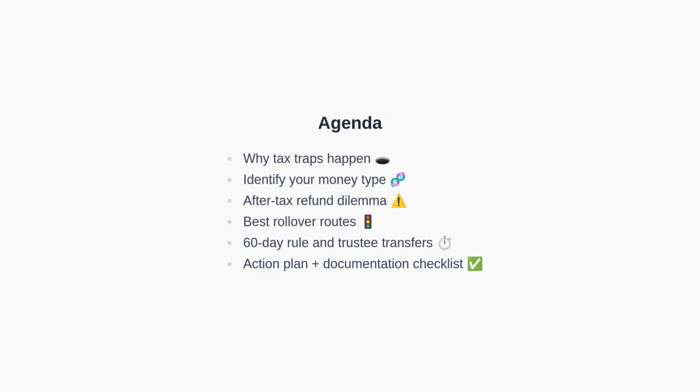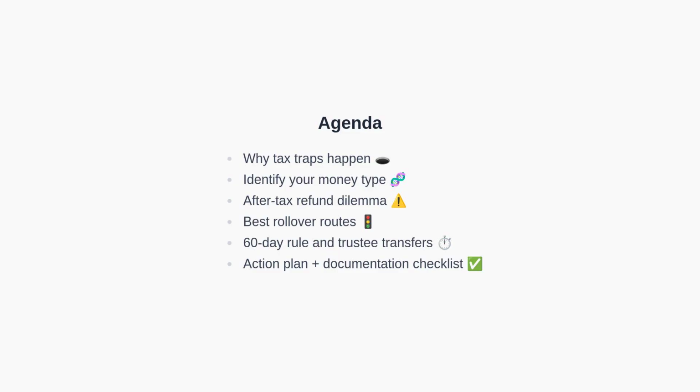Here is today's agenda. First, why tax traps happen. Next, we identify your money type. Then we address the after-tax refund dilemma. After that, we choose the best rollover routes. We will cover the 60-day rule and trustee transfers. Finally, we will close with an action plan, plus a documentation checklist.